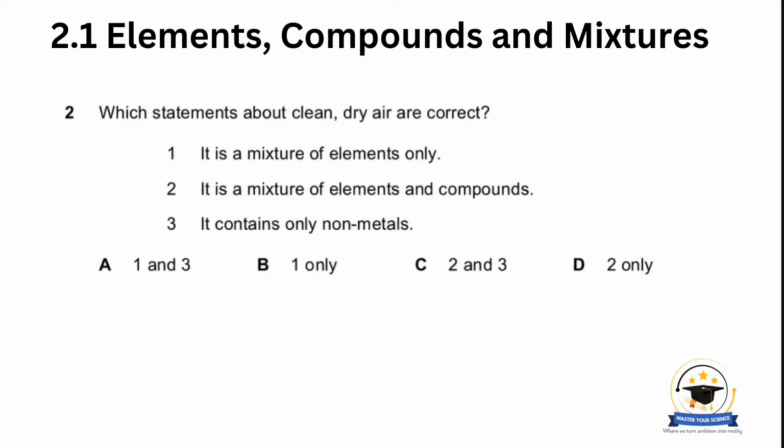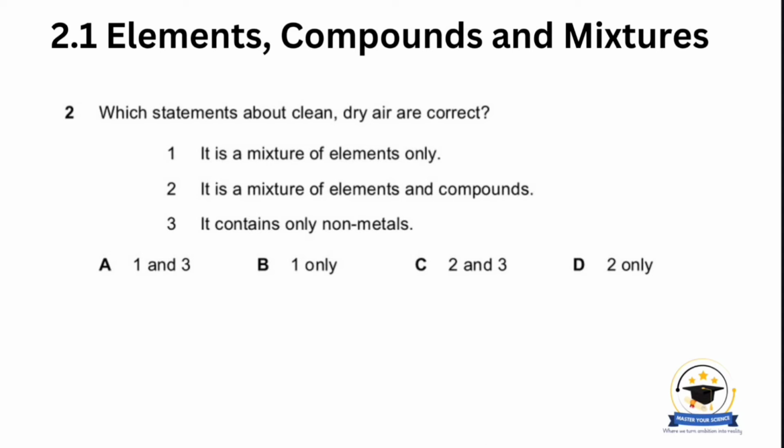The following question is from a Cambridge past exam paper. It states, which statements about clean dry air are correct? Number 1, it is a mixture of elements only. Number 2, it is a mixture of elements and compounds. Number 3, it only contains non-metals.